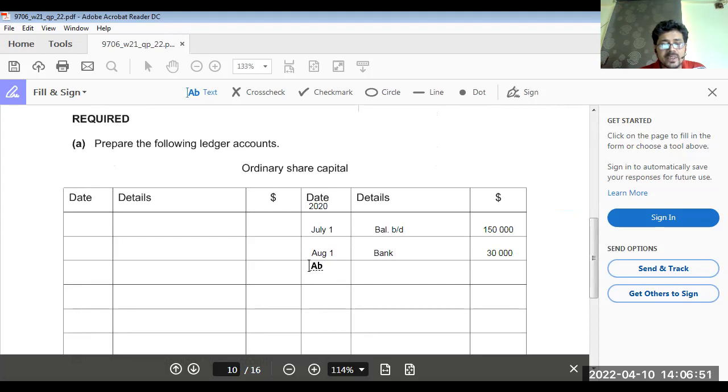Now, this bonus issue was made on 1st March 2021. So what we have to do here, we have to change the year 2021, March 1st.